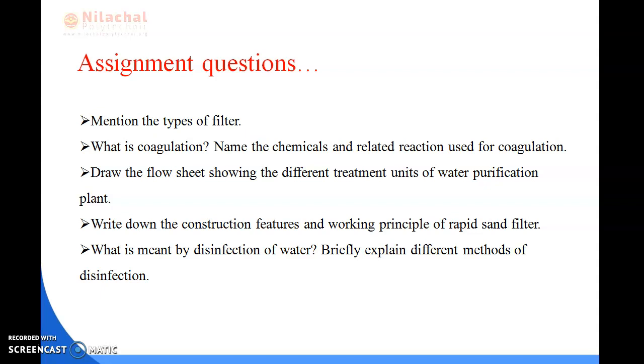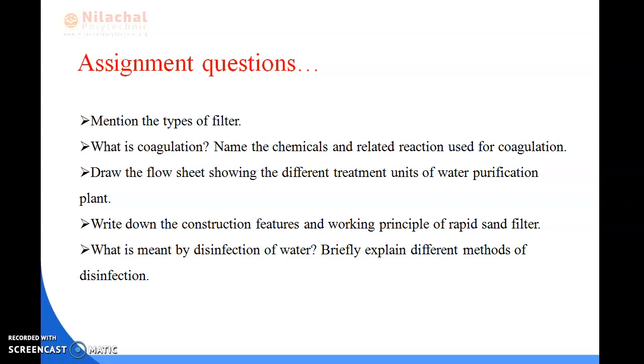types of filter, slow sand filter and the rapid sand filter. And in the rapid sand filter I have also discussed the working principle, purposes, construction, and how it can be cleaned, and what is the period of cleaning, and what is the efficiency of the rapid sand filter. All of this I have discussed in the rapid sand filter.